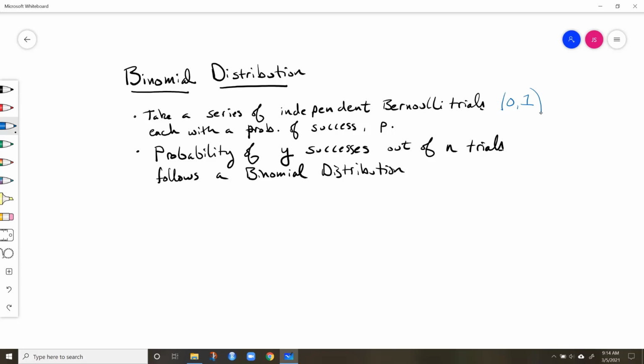Underlying that Bernoulli trial is a probability. What's my probability of making a foul shot? Say it's 50%. If we look at taking a series of foul shots, or a series of Bernoulli trials, then the probability of making, say, 5 shots out of 10 follows a binomial distribution.